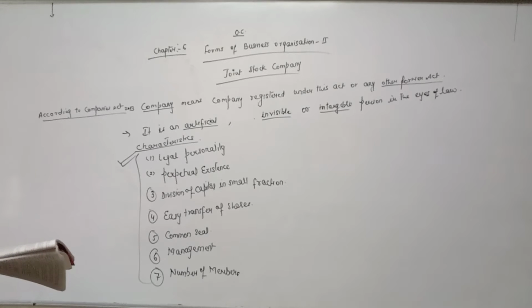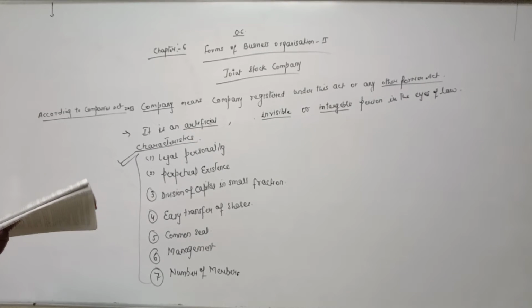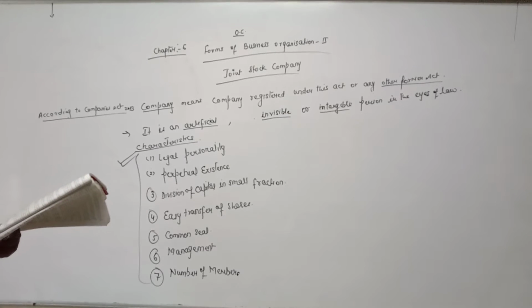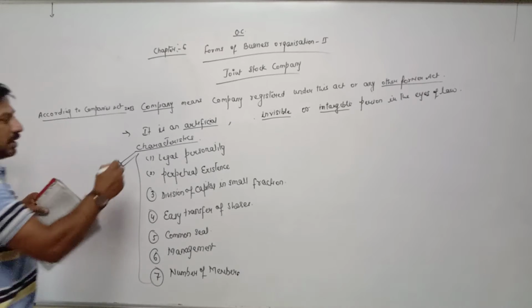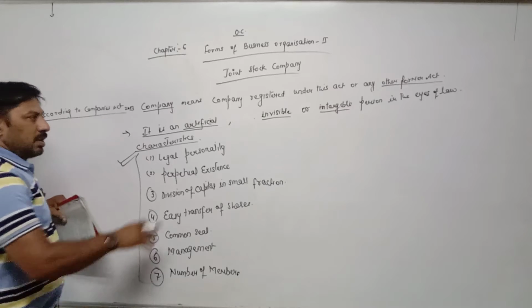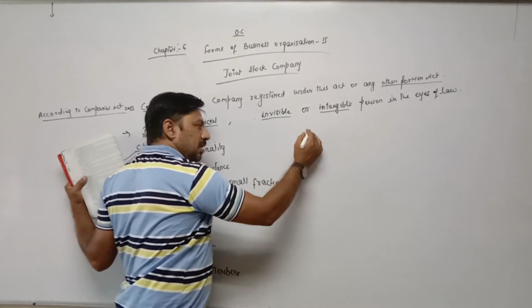Once it is registered under the Companies Act 2013 or any other former act, it has separate legal personality. Companies can sue in their own name, can enter into contracts, and can be sued. What is the meaning of this sentence? Company is an artificial person created by law. That's why such companies can enter into any agreement with common seal.